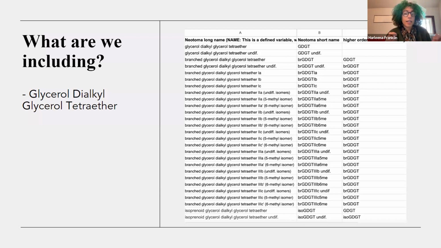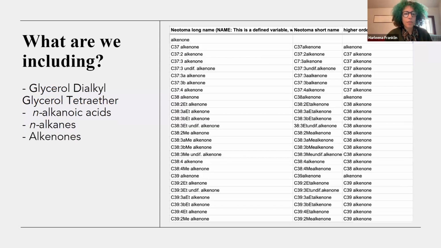Also, I think it's important to note that we've got quite a lot of different specifics, but then quite a lot of undifferentiated sections in these names. And that's because there often isn't a time where we're using just one specific biomarker. There are a lot of times groups that we're describing. And so it's important to have those in the data sets. So if you want to go to the next, there's 2 animations. We're also including some n-alkanoic acids and n-alkanes. And then another important part of this list that I want to talk about a little bit is how we've incorporated alkenones.